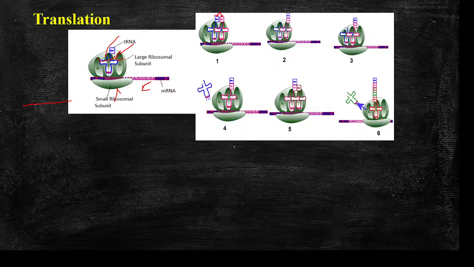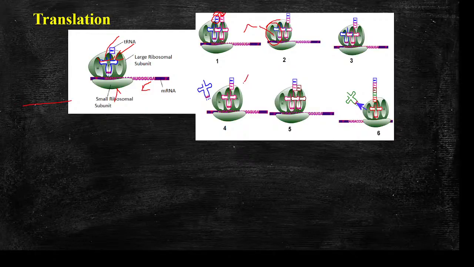The first amino acid that is coded is methionine. Then it is transferred to the new tRNA that is coming in. The empty tRNA is eliminated, and the tRNA carrying the polypeptide chain is transferred from the A site to the P site.